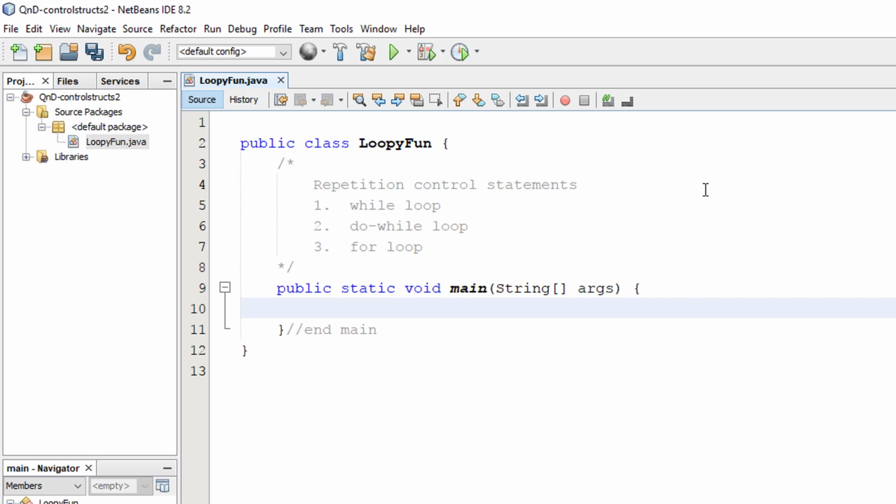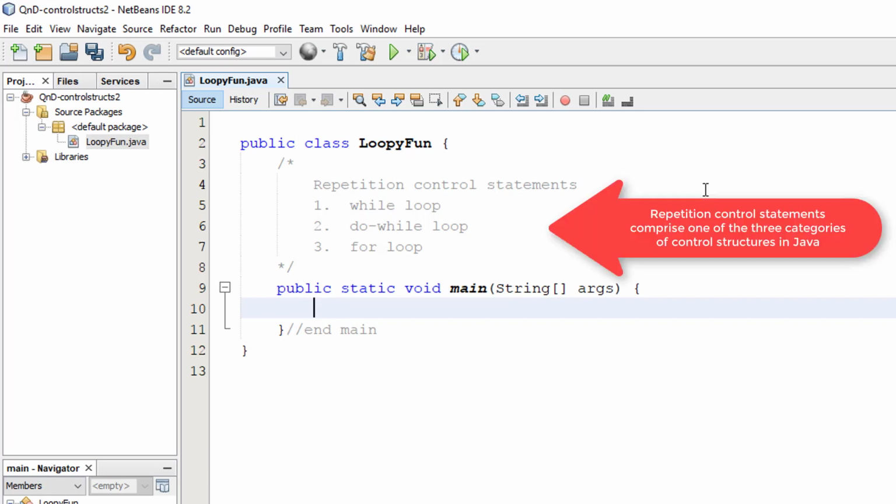When we want something to repeat over and over again, we use a repetition control statement, and that's what computers are very, very good at. They're good at performing redundant tasks over and over again. And as we saw last time, they're good at making decisions and choosing a particular branch of code to execute based on a set of circumstances. Well, we're going to use these circumstances or conditions to control whether or not we repeat something.